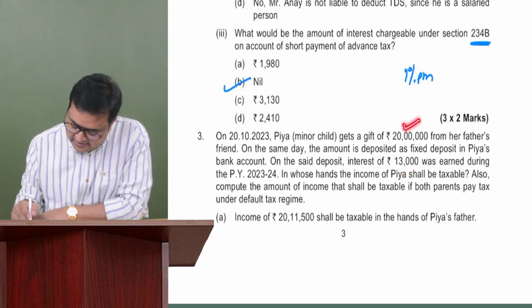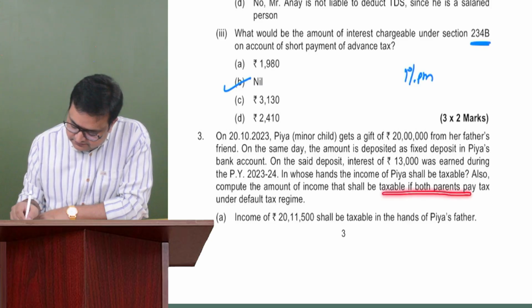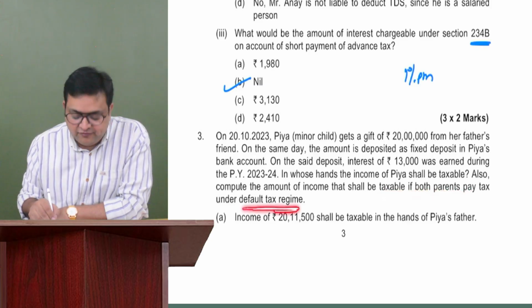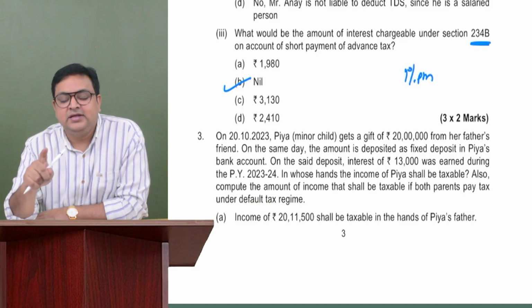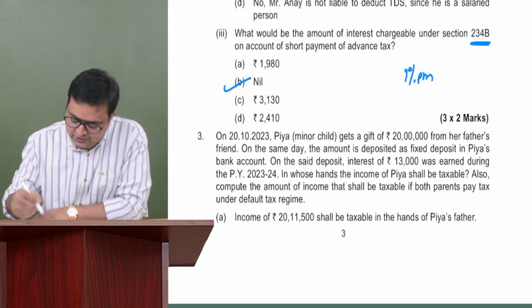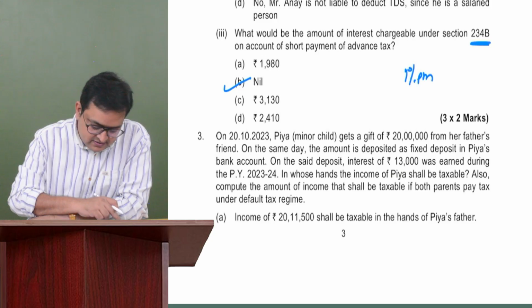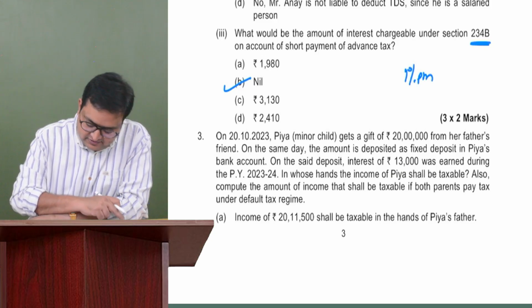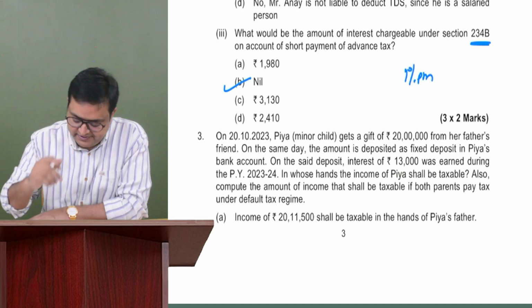So 20 lakh, 13,000 minus 1,500 deduction, should we give it? It depends upon which regime they are following. They are following default regime. So if the assessee is following default regime, then there would be no exemption of 1,500 also. So 20 lakh plus 13,000 would be taxable. There would be no deduction. So it means 20 lakh 13,000 would be taxable, right?